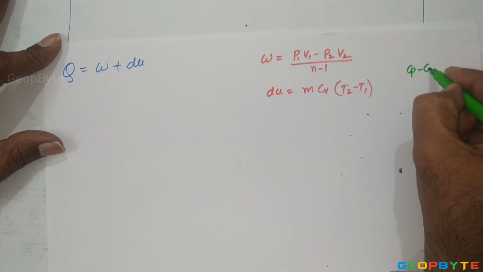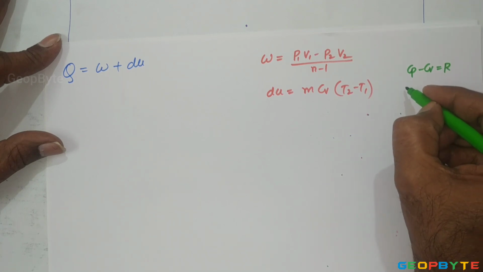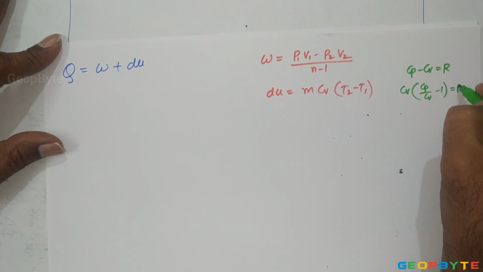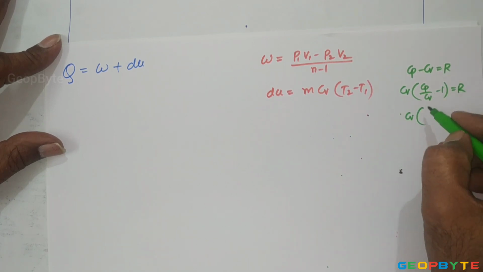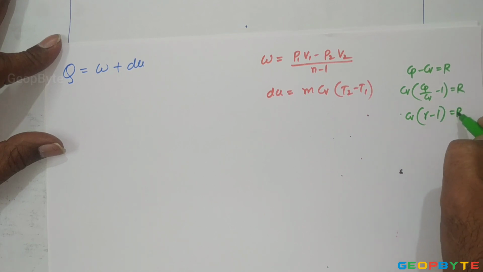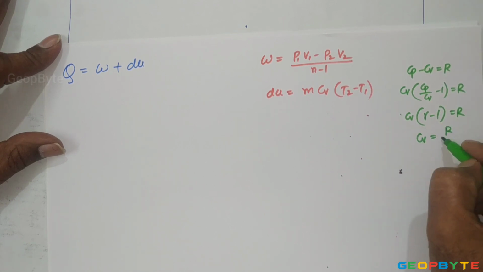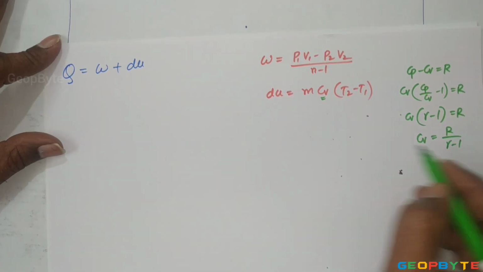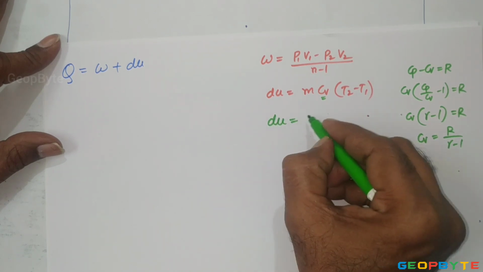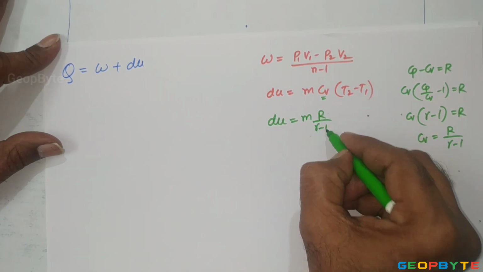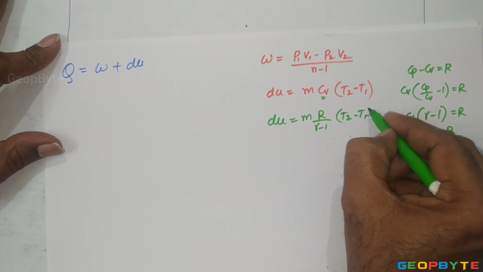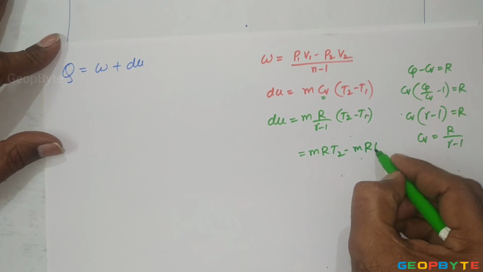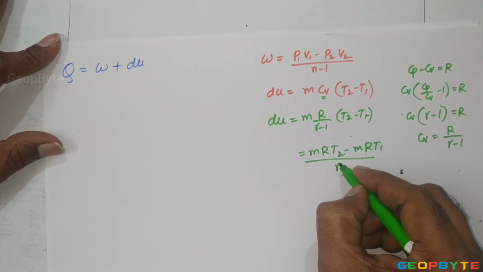As we know, Cp minus Cv is equal to R. Let us write the Cv outside. It is Cv into (Cp by Cv minus 1) equal to R. Cv into (gamma minus 1) equal to R. From this, Cv equal to R by (gamma minus 1). In place of this Cv, let us write this value R by (gamma minus 1). Then dU equal to m into R by (gamma minus 1) into (T2 minus T1). It is equal to (mRT2 minus mRT1) divided by (gamma minus 1).